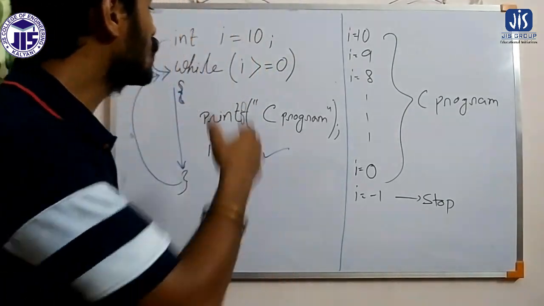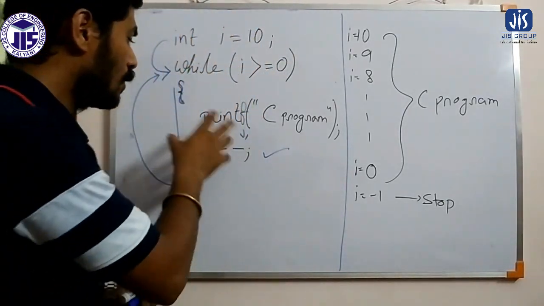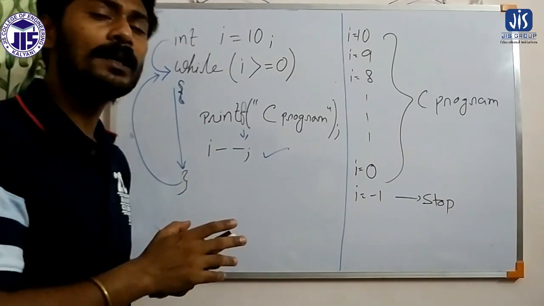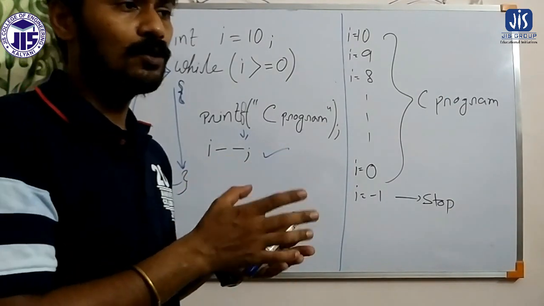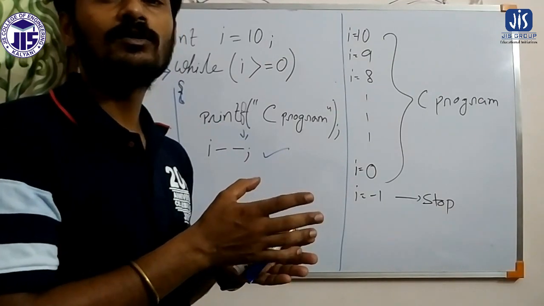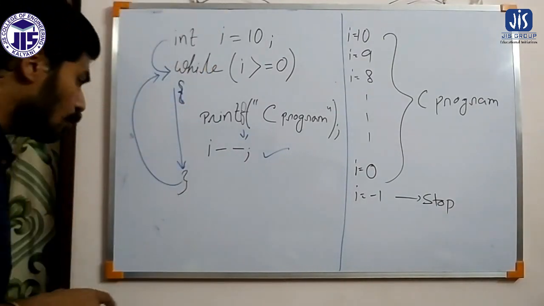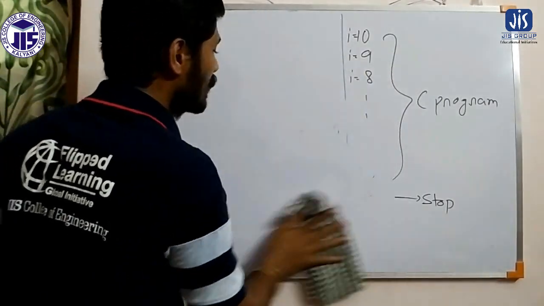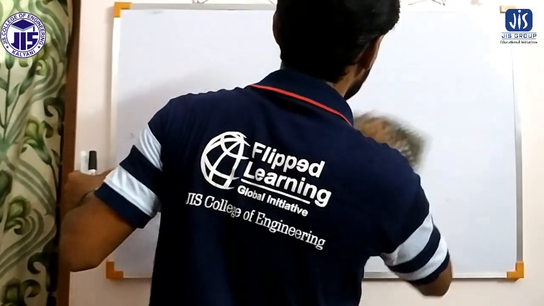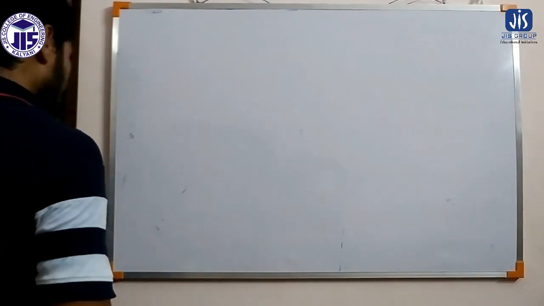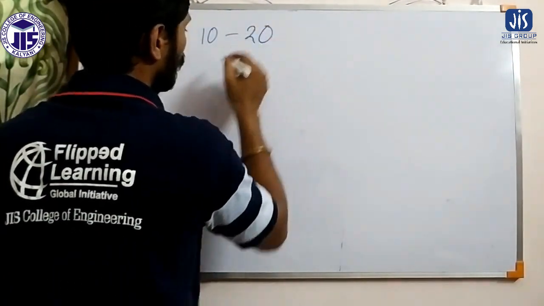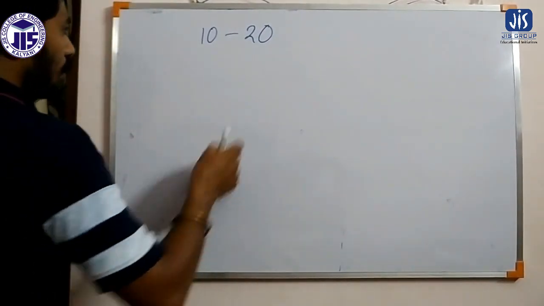What the initial value will be, what the condition will be, and whether we perform the increment or decrement operation completely depends on the programmer. If we want to execute a particular loop 10 times, there are different ways to do it. For example, I can count 10 to 20, or rather 10 to 21.